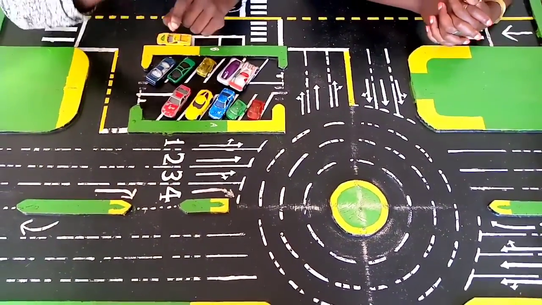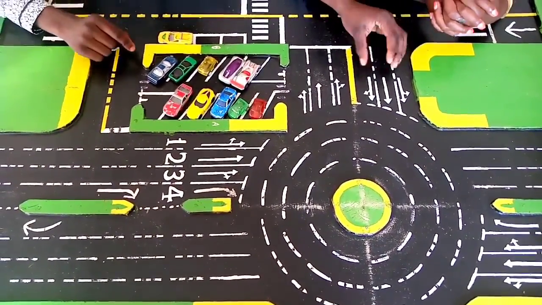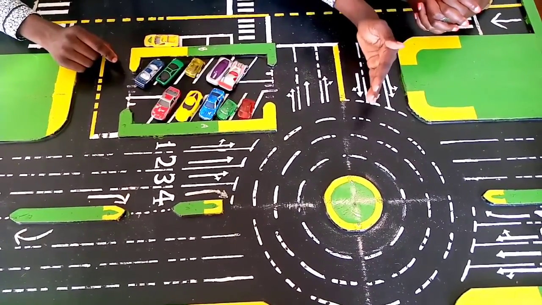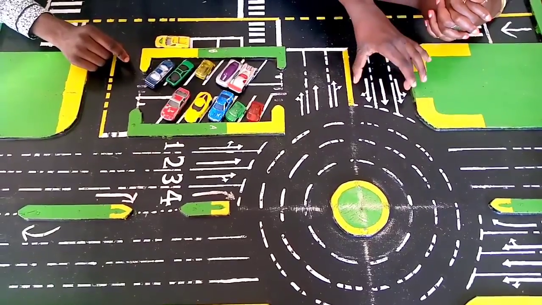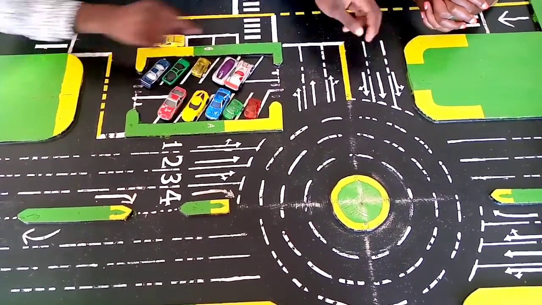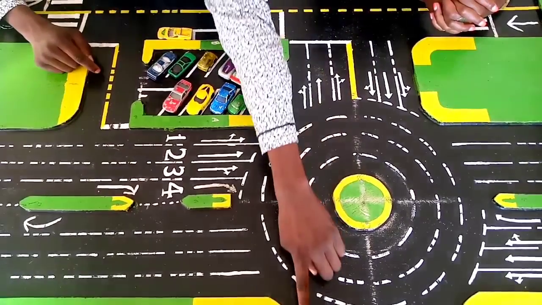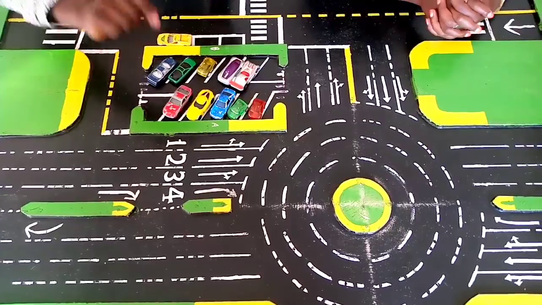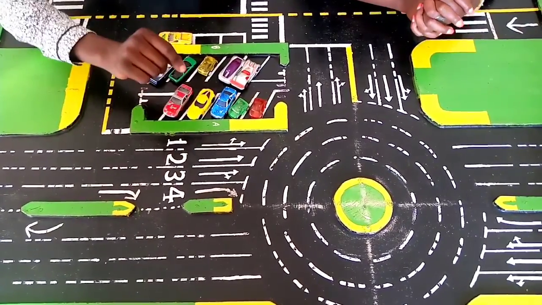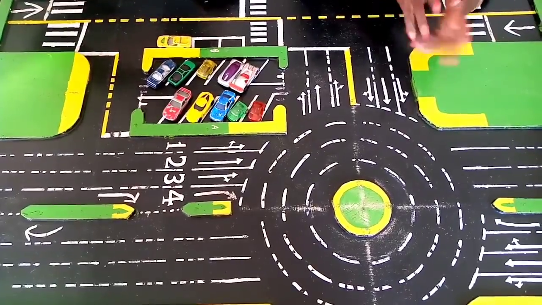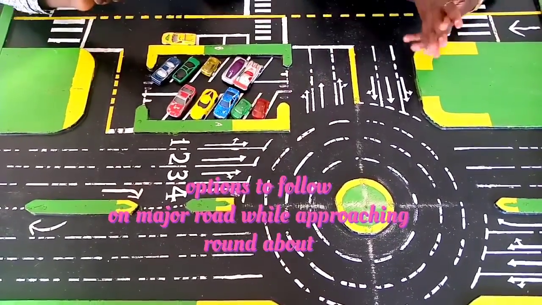A minor road has 3 lanes. This is the first lane, second lane, third lane. There are 3 lanes, and that's what we call a minor road. Those are the 2 types of one-way traffic. Under one-way traffic, we have the minor road and the major road.